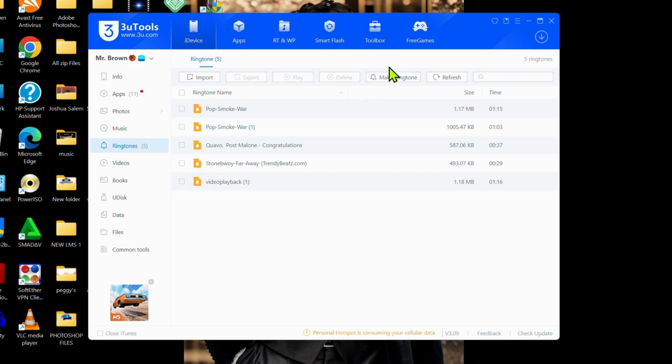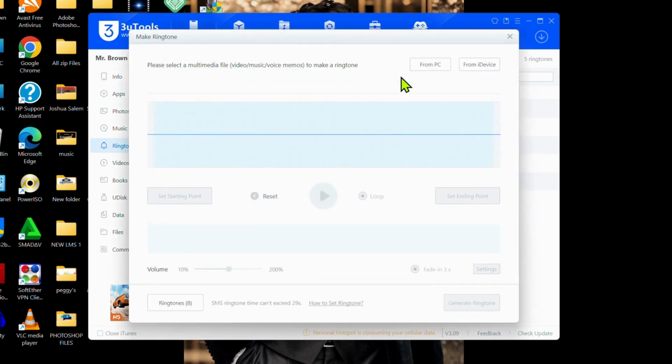So we click on make ringtone, and then now we are going to select the music you want to use for your ringtone. So you make sure you downloaded the music you want to use for your ringtone. So you select from PC.